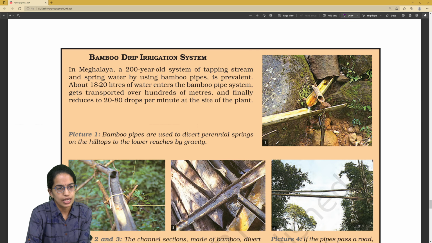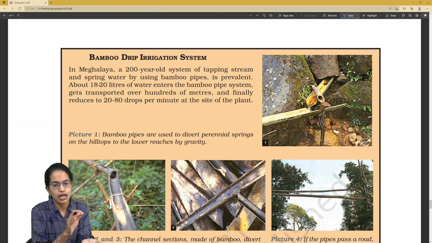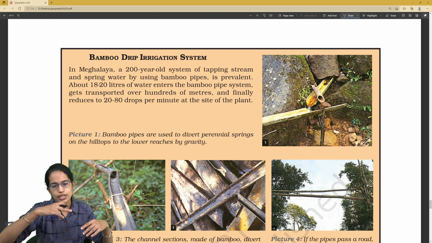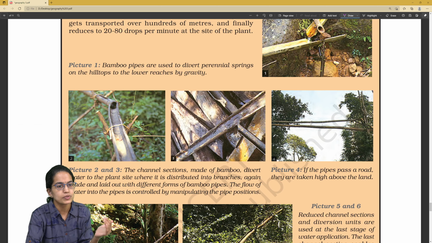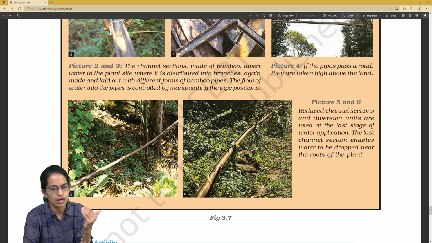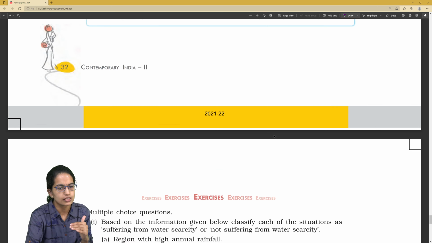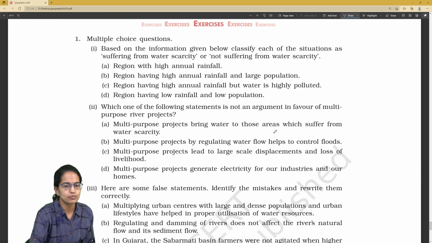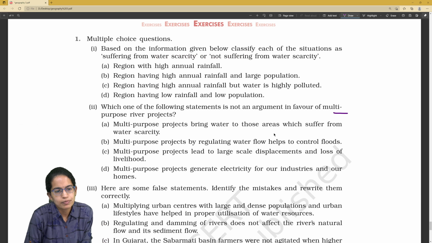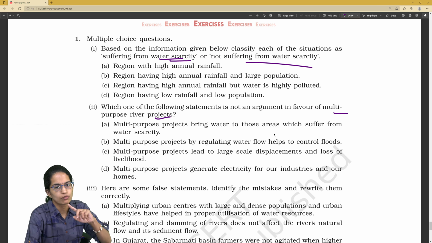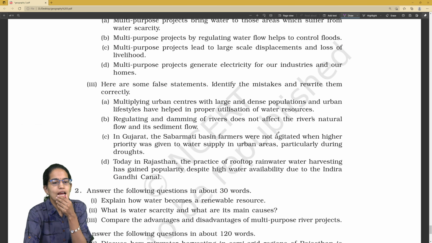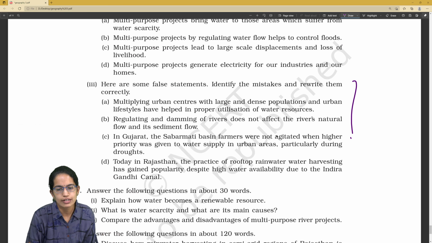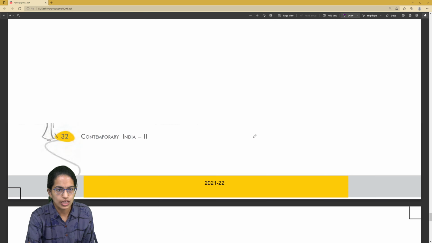Then we have in Meghalaya, what is bamboo drip irrigation system? So bamboos are cut vertically, horizontally, and then you have water that moves through those bamboo pipes, and this is the way it actually provides water to the various regions. So again, an important question. And some MCQs asked on what is multipurpose river, what do you mean by water scarcity, how do you differentiate regions which suffer from water scarcity and non-water scarcity, and some of the statements where you have to identify the mistake in the statement and rewrite the statement. So these kinds of MCQs can come from this section.